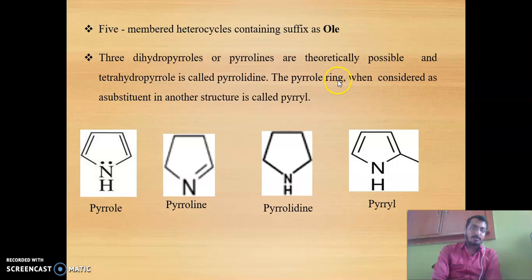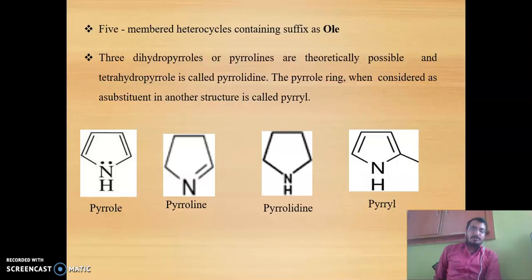The pyrrole ring, when considered as a substituent in another structure, is called a pyrrolyl. That means if any other compound contains an R group, that is the 5-member ring, and it acts as a substituent of that parent compound, then it is called a pyrrolyl.